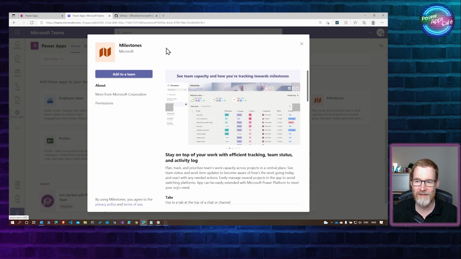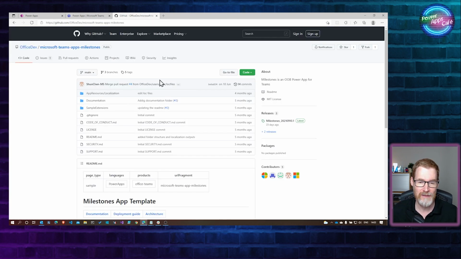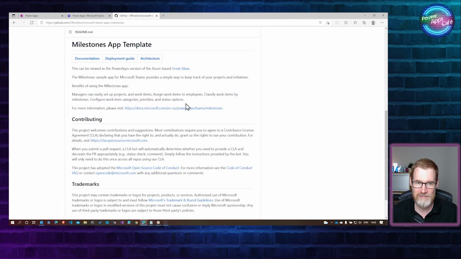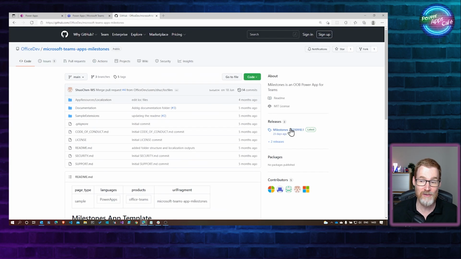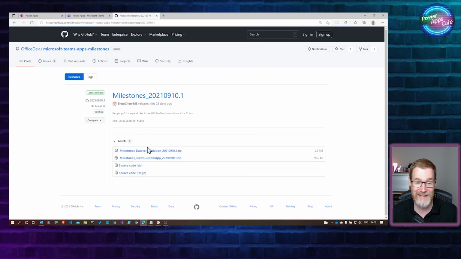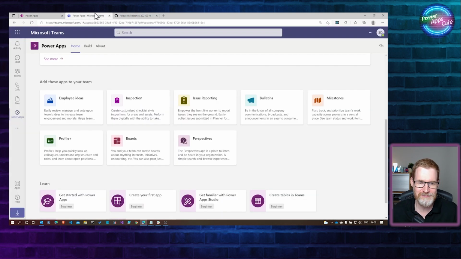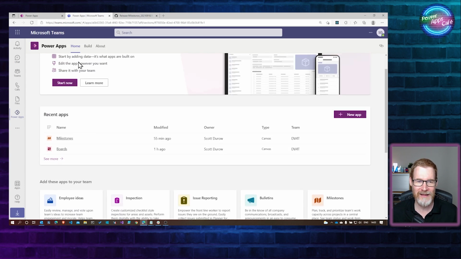So what I've done is I've actually gone over to the GitHub repository. So you can actually see how to install it. A lot of these apps you can actually install by using just the add to team, but also if you look at the right-hand side here, you've got the releases. And what this does is this gives you a managed solution that you can install just in the same way as you would do in a full-blown Dataverse environment. And that's what I kind of mean about this getting a lot better from an ALM perspective.